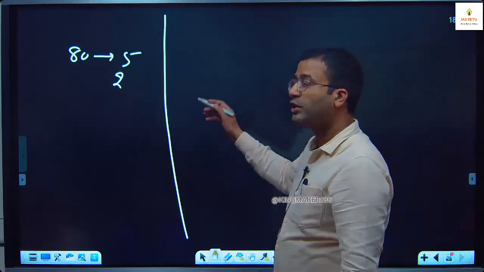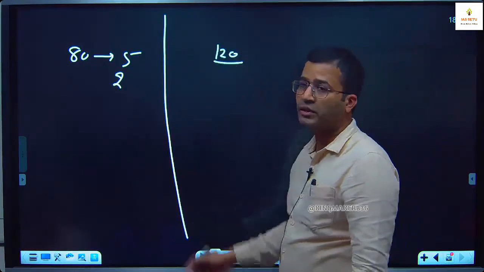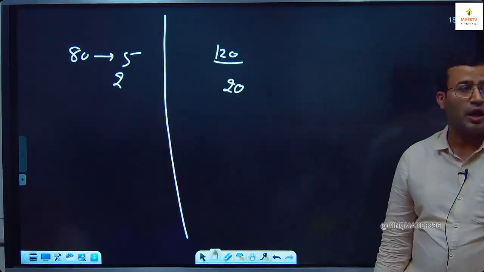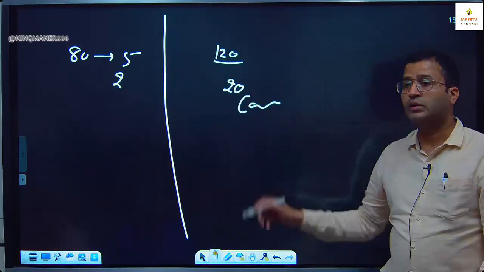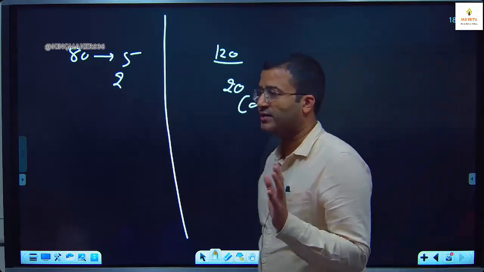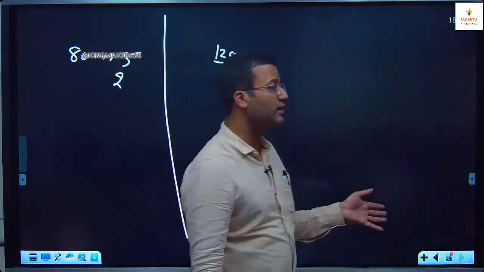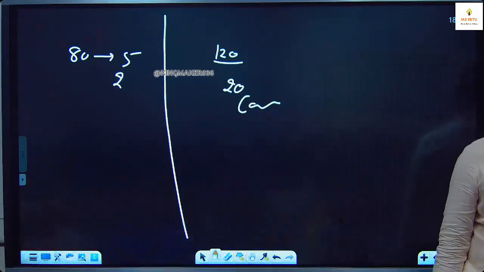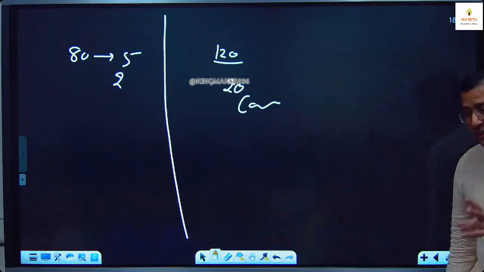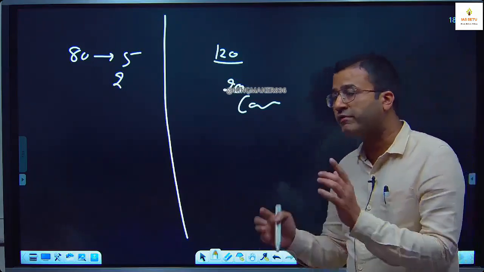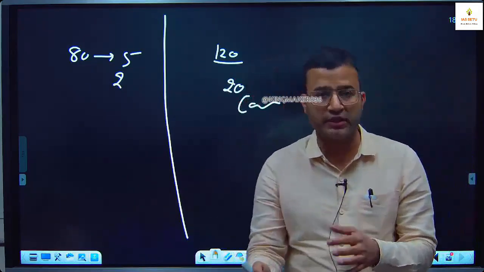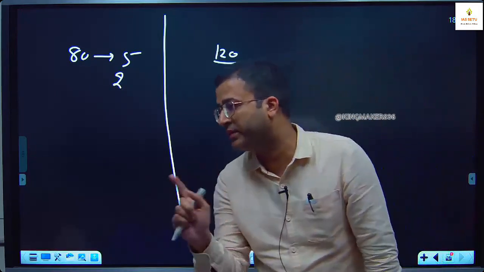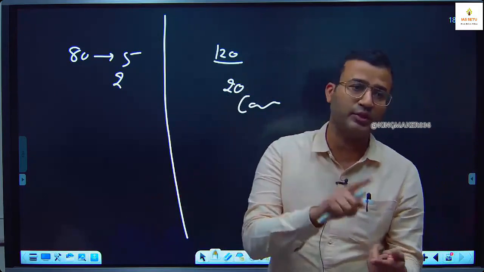Like here, in 2 hours, 120 minutes, they are able to solve only 20 questions, and all 20 correct. Even if all of them are correct, still your marks are 50 and we need 66 plus. But if you ask me, if you have a confusion between accuracy versus speed, first preference is accuracy. You never get marks for speed; marks are given for accuracy.